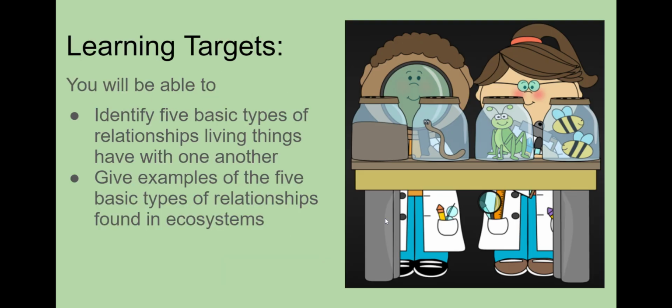There are two learning targets for this lesson. You will be able to identify 5 basic types of relationships living things have with one another. You will also be able to give examples of the 5 basic types of relationships found in ecosystems.